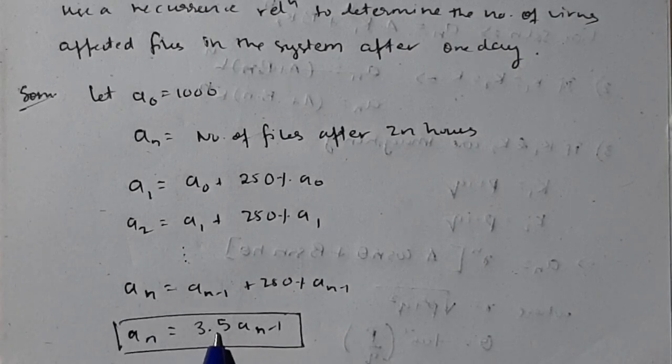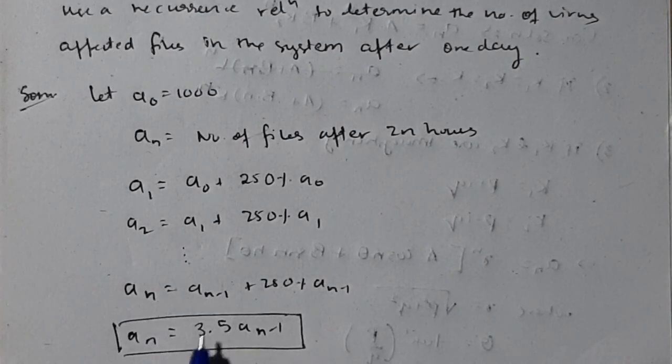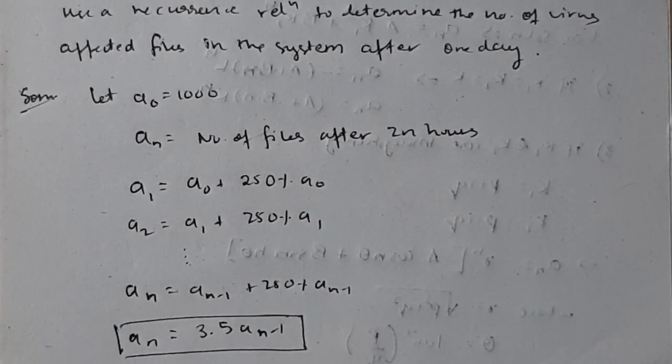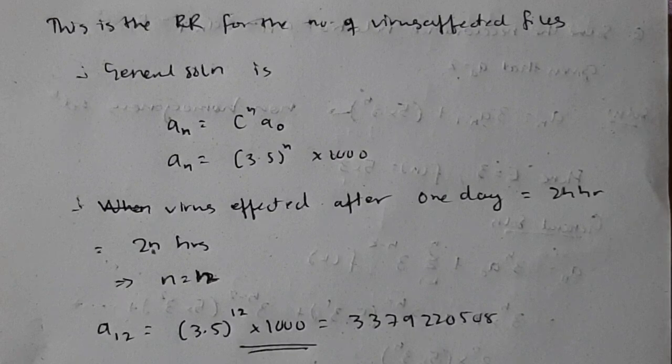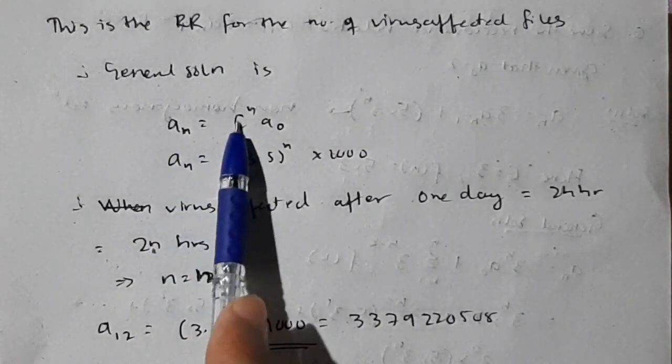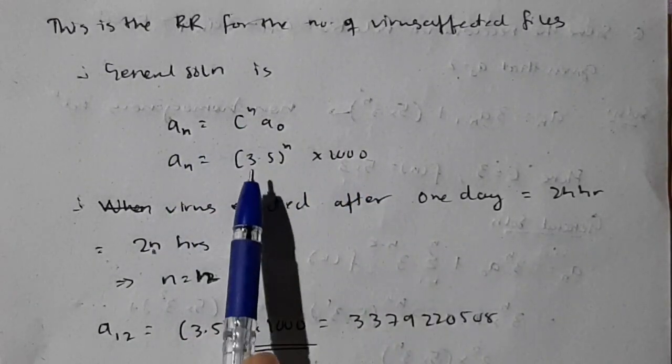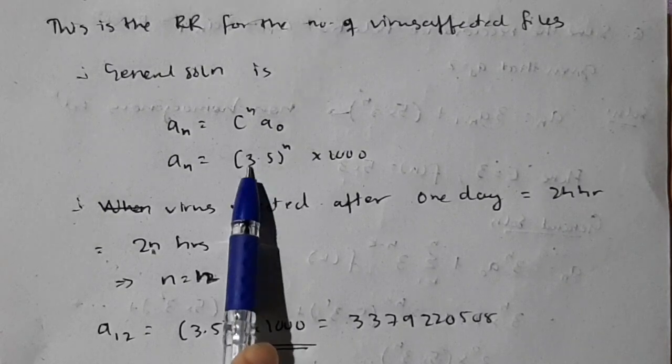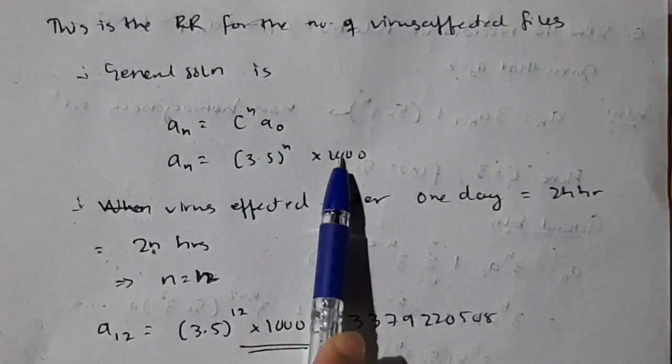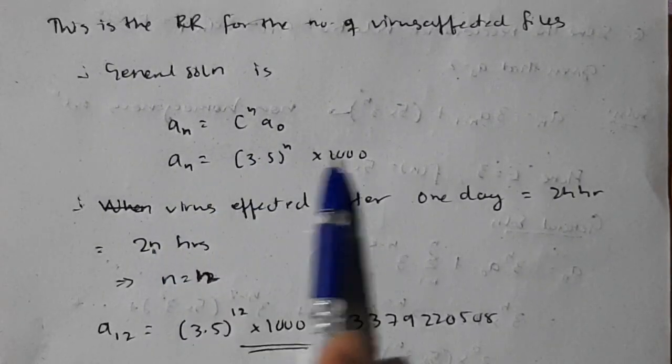When you get c as 3.5, it's easy for you to calculate the general solution, because this is a homogeneous solution. f(n) is not there, so the general solution is given by a_n is equal to c raised to n times a_0. Okay, so you have c from the previous step, c raised to n into a_0. What is a_0? That is the initial value, 1000. So a_n you got here. This is the general solution.